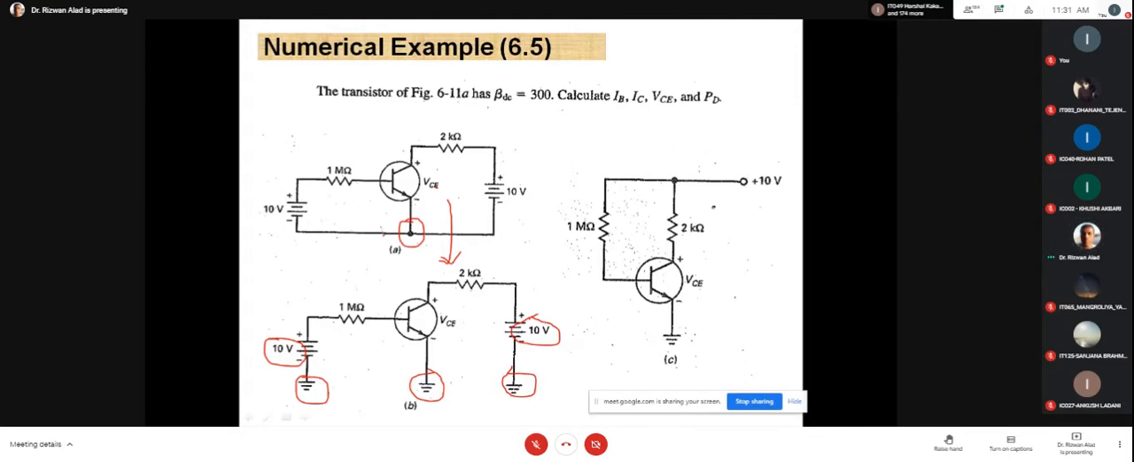The advantage is we can draw this circuit in that way, because VBB and VCC are the same.